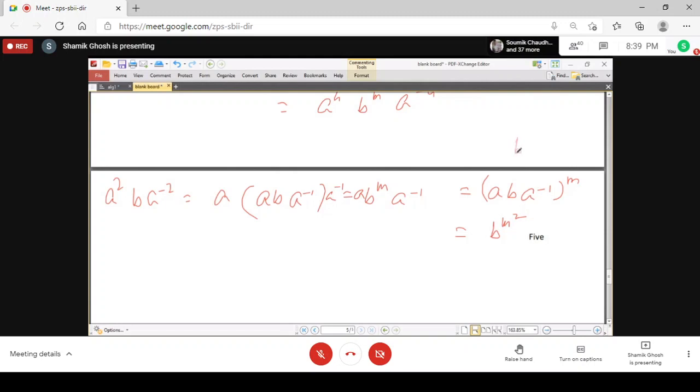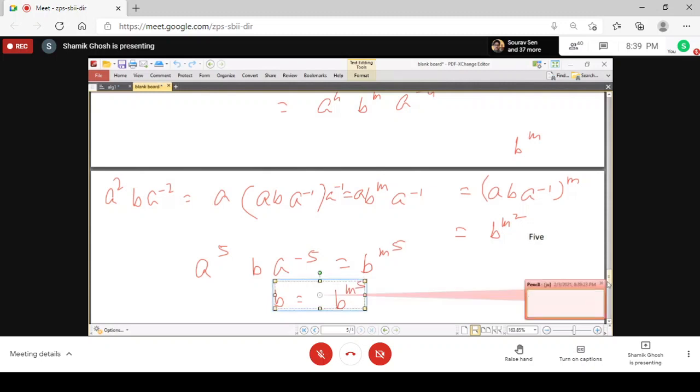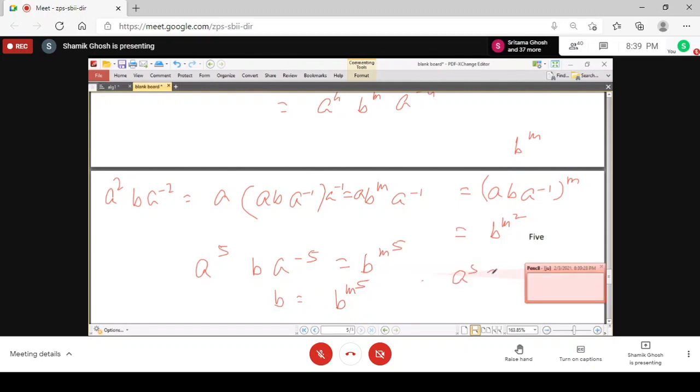So if you continue like this, ultimately you get a^5 b a^(−5) is equal to b to the power m to the power 5. But this is e, and so you get that b equals b to the power m^5, because a to the power 5 is e, and that proves that the result b to the power m^5 minus 1 is right.